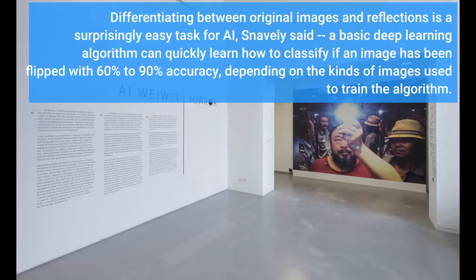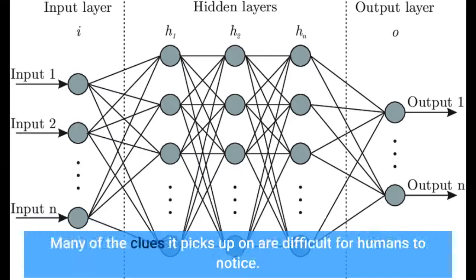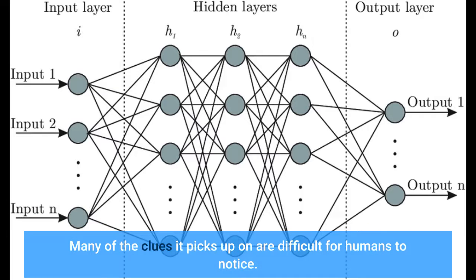Differentiating between original images and reflections is a surprisingly easy task for AI, Snavely said. A basic deep learning algorithm can quickly learn how to classify if an image has been flipped with 60% to 90% accuracy, depending on the kinds of images used to train the algorithm. Many of the clues it picks up on are difficult for humans to notice.